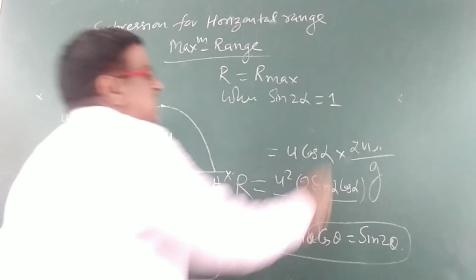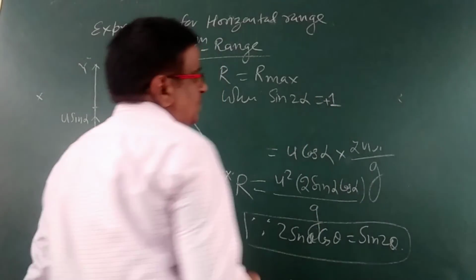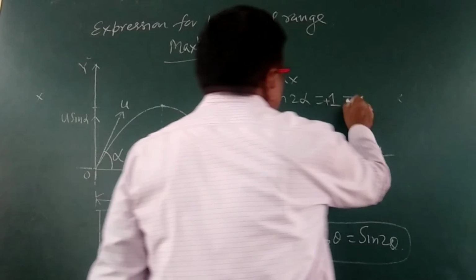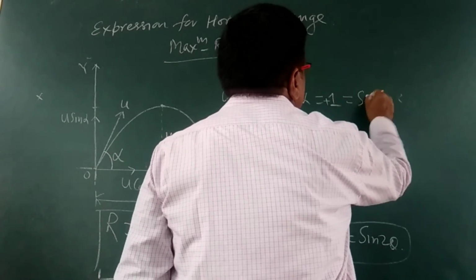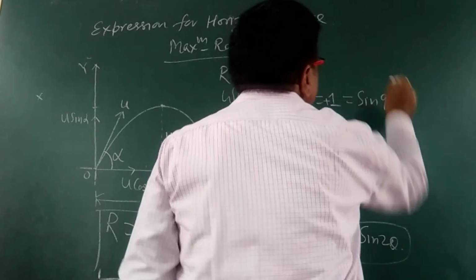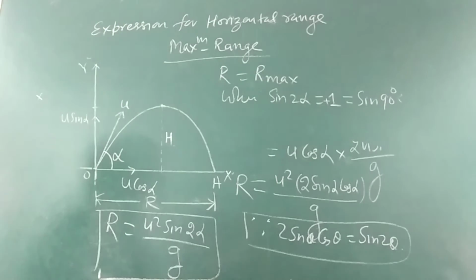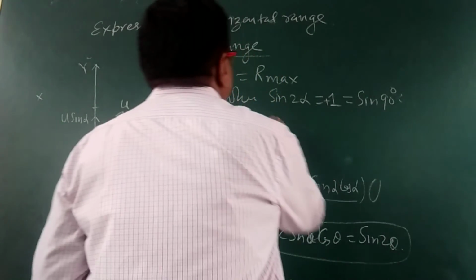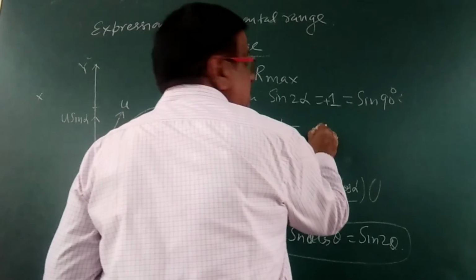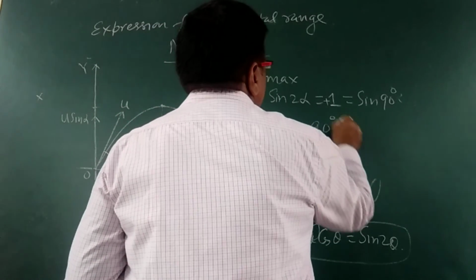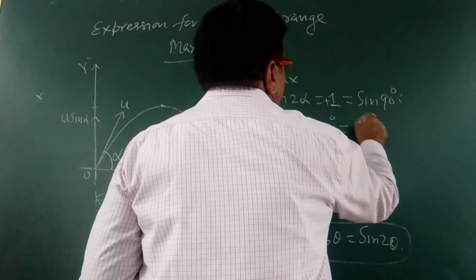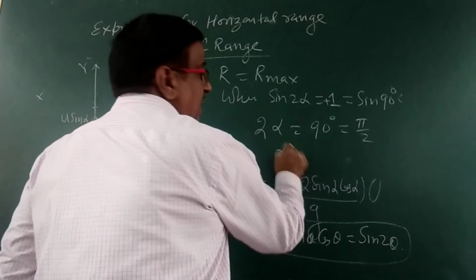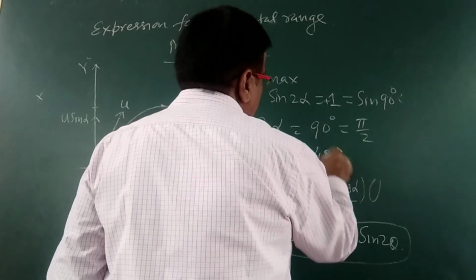So we take plus 1, which is equal to sin 90 degrees. At 90 degrees, the value of sine is plus 1. So we can write 2 alpha = 90 degrees, or pi by 2, and therefore alpha = 45 degrees.